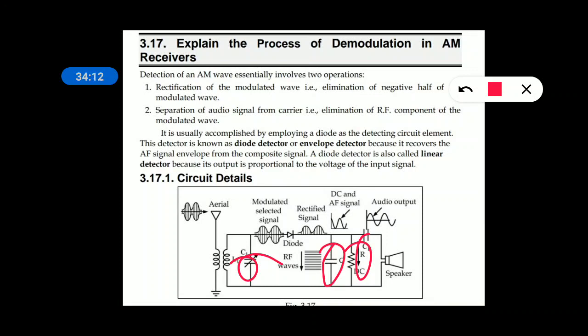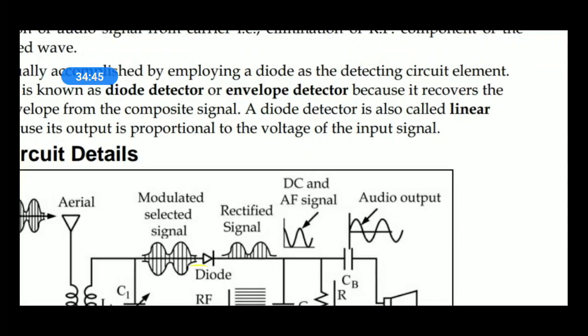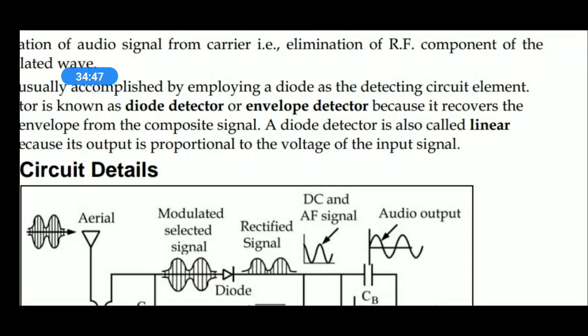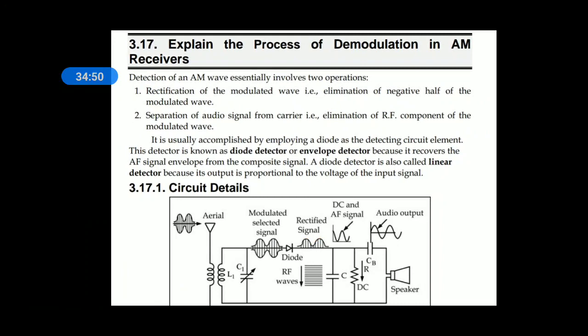So in this demodulator circuit there is a transformer, the aerial, also known as antenna, and there is a diode, capacitor C, R, and once again CP. Here the purpose of L1 and C1 is tuning, that is selecting a desired station, and the purpose of the diode is removing negative cycles. If you look at this diagram, the negative cycles are removed. Here there are no negative cycles. The rectified signal is available at the output of the diode.